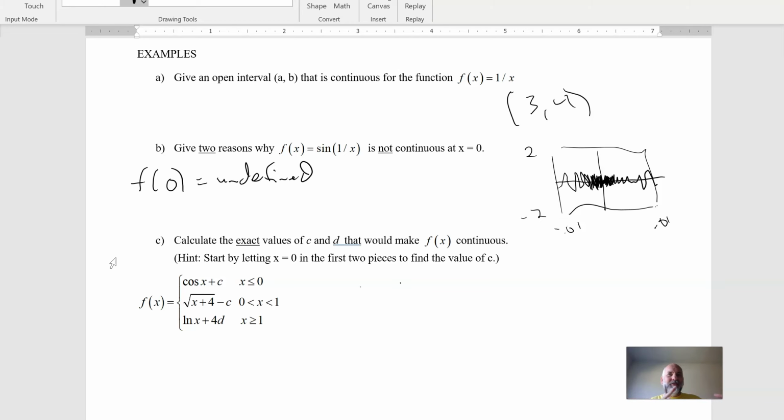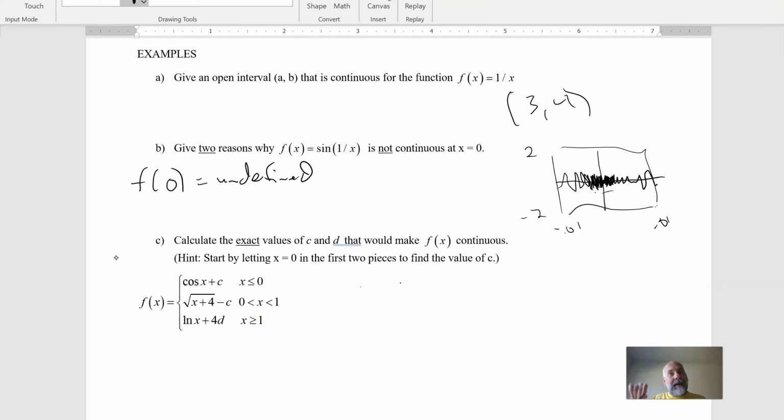Basically, you're taking the whole normal sine graph, that infinitely long sine graph, and compressing and squeezing it into this little area right here, because the 1 over turns big numbers into tiny numbers. The result is there are infinite oscillations between negative 1 and 1.